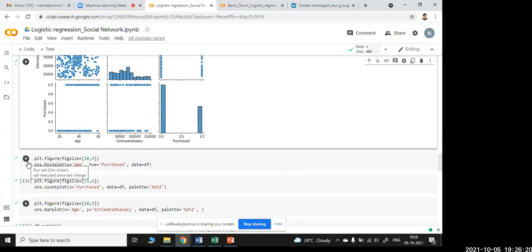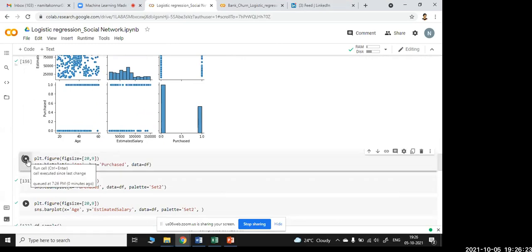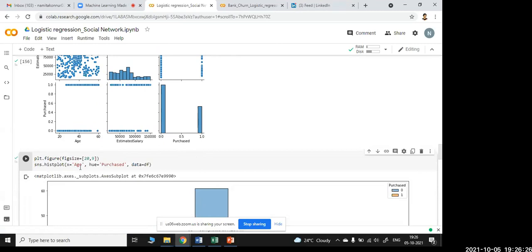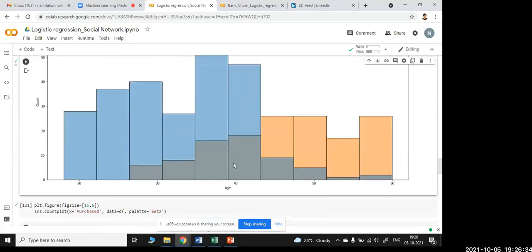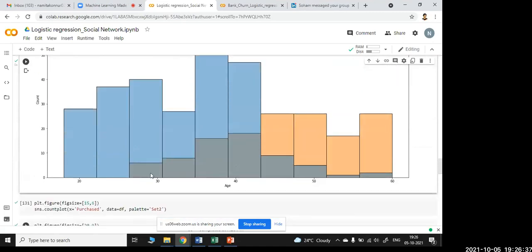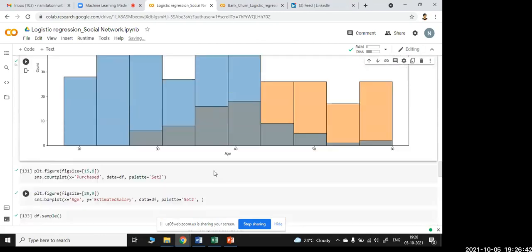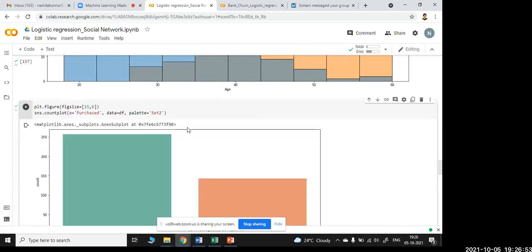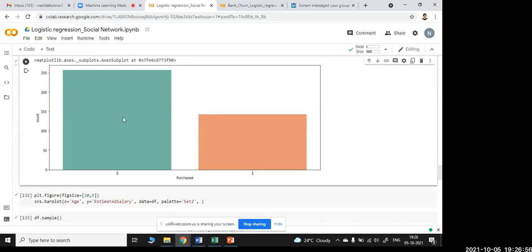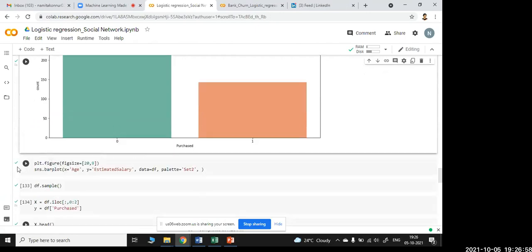Next one is again the data exploration, where you can see the purchase size. Here we are plotting a histogram with respect to age and purchased. So in the age group of 30 to 50 they are willing to purchase, whereas in the other age groups they are not willing to purchase. The next plot, countplot, x is equal to purchased, palette is used for color, and figure size of 15. So this is where purchased is 0, 1, just for the visualization, that's it.